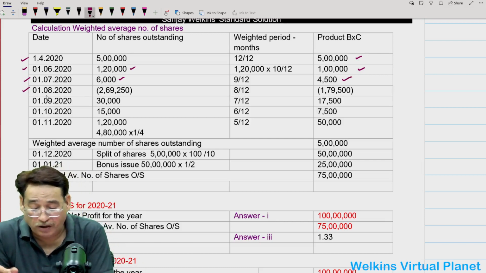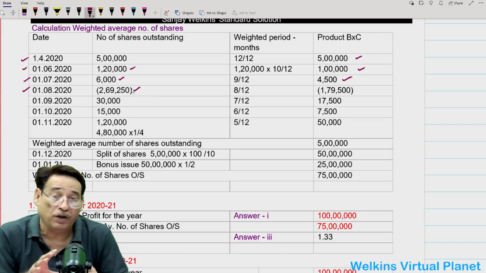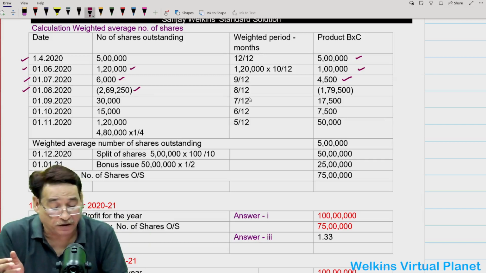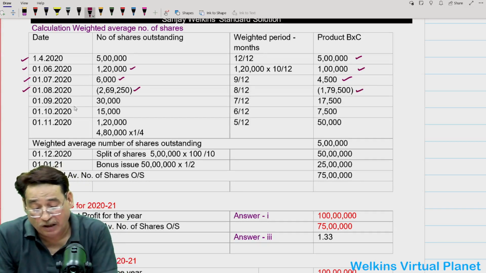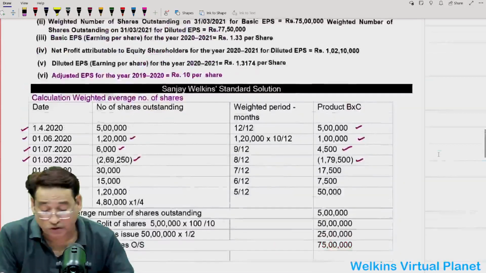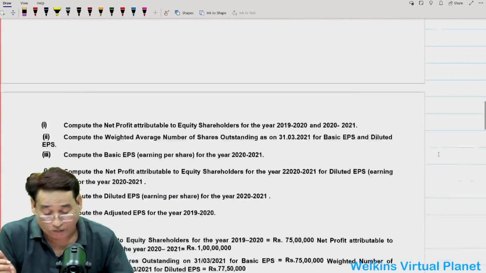On 1/8/2020, we bought back 2,69,250 shares. It is a case of buyback, so we will have to subtract it, multiplied by 8 by 12, correct? Whatever figure you get, you will have to subtract it. Similarly, on 1/9/2020, we issued 30,000 shares. I have forgotten for which purpose; they were issued for purchase of building.